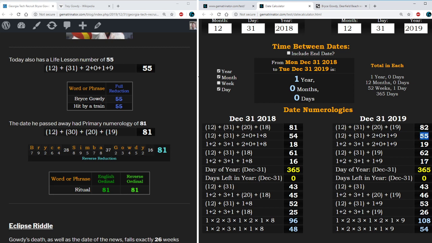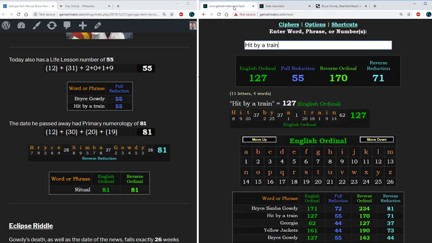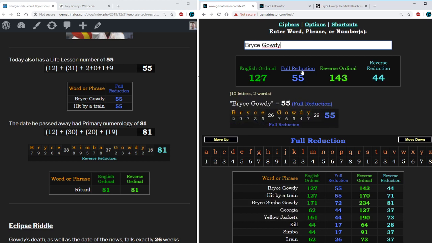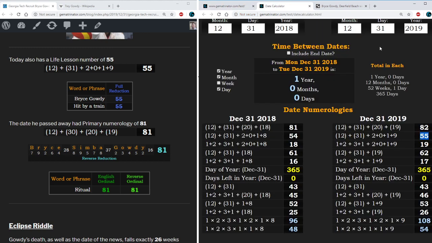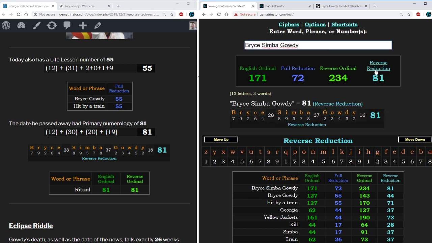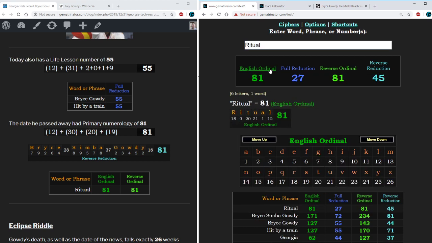Today's news also falls on a date with numerology of 55. We call this the life lesson number, 12 plus 31 plus 2 plus 1 plus 9. The phrase hit by a train equals 55, just like the name Bryce Gowdy, also 55. Now, the date that he actually passed away was December 30th, which had primary numerology of 81. Bryce Simba Gowdy sums to 81 in the reverse order. 81, a number of ritual, which is 81 in both the standard and reverse alphabetic orders.